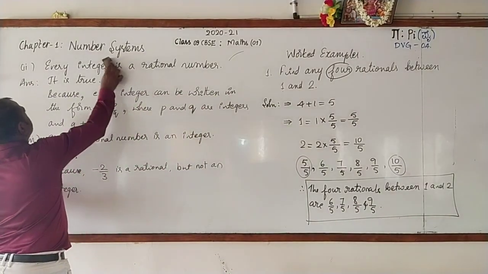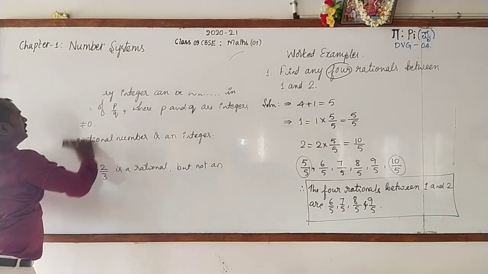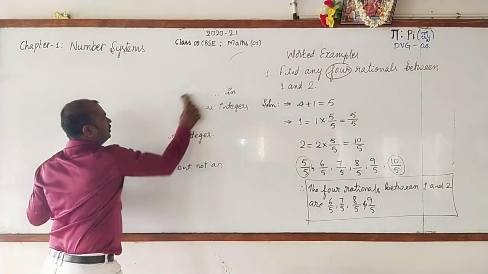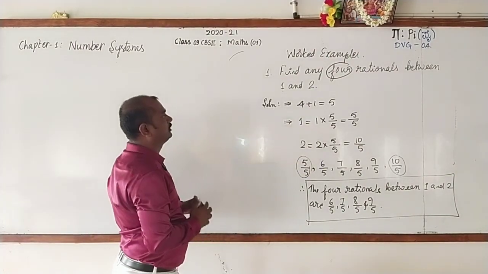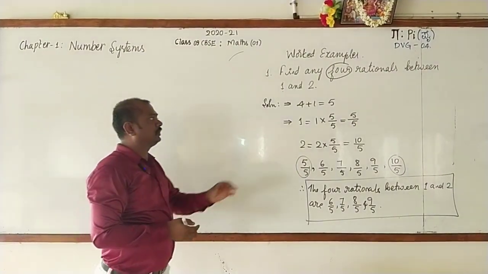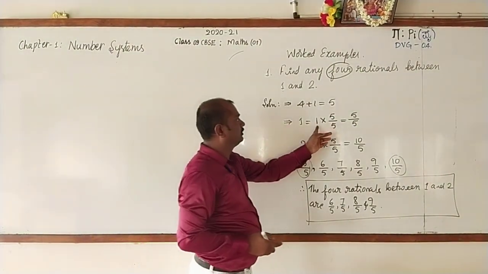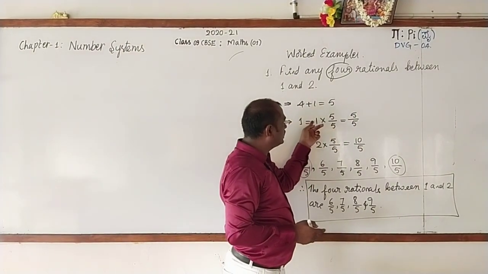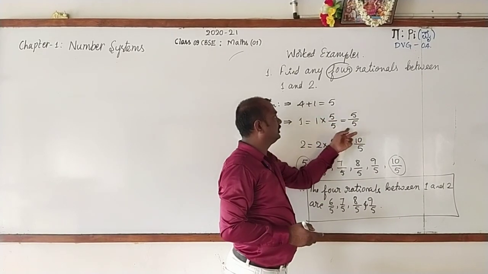First, see how many rationals are going to be found out. Here they ask 4. Add 1 to it, you will get 5. 4 plus 1 is 5. Then multiply 5 to the numerator and denominator. Then don't go for simplifying. Instead, multiply numerator 5 with 1. 1 five is 5. Denominator as it is.